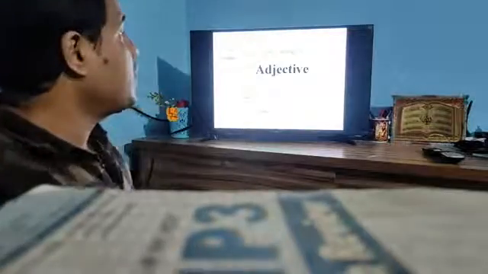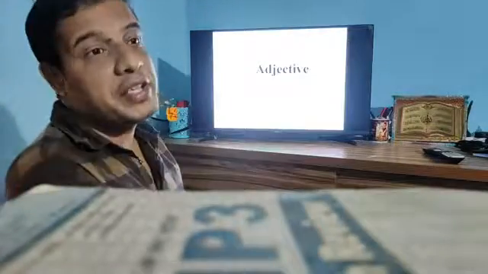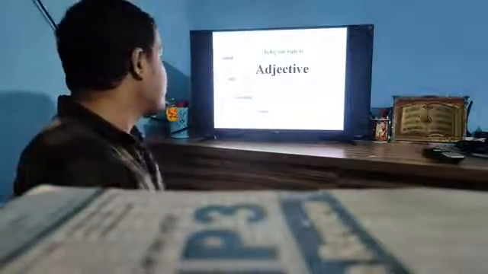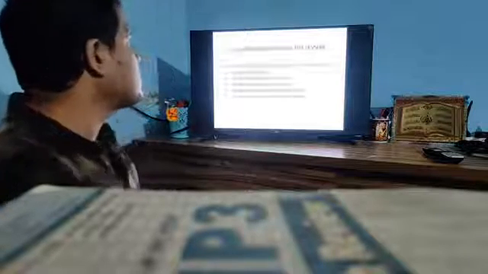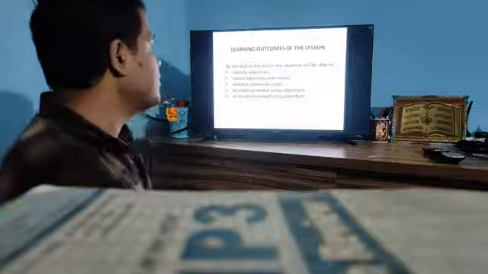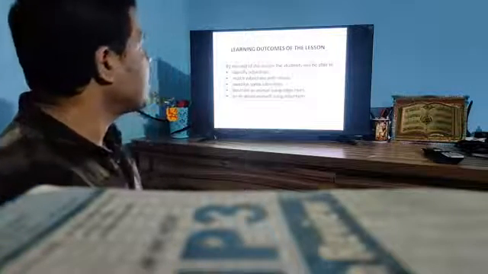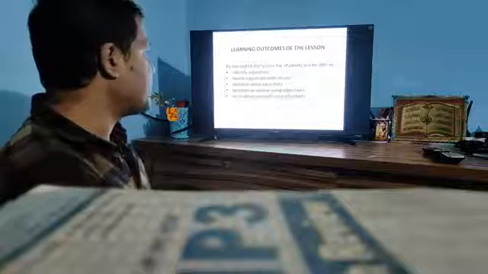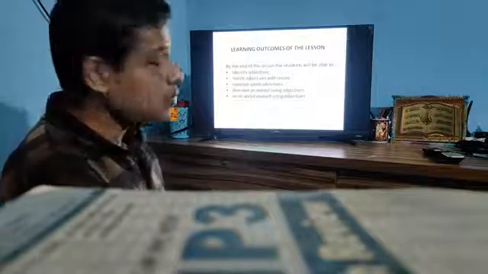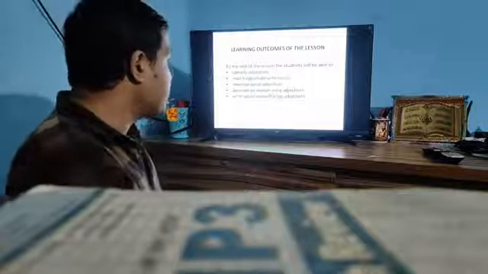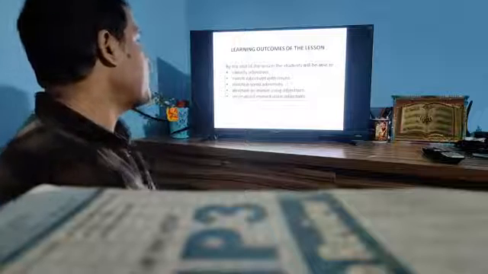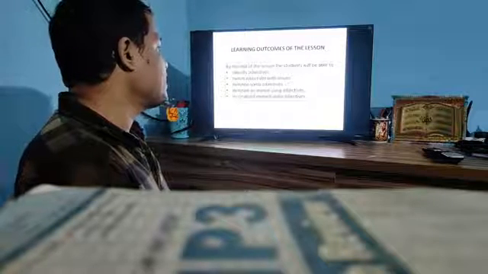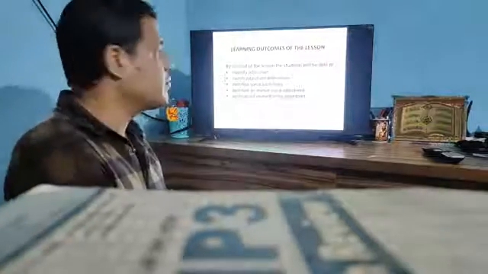So dear students, today our topic is adjective. We are going to discuss adjective in our class. Okay? Our topic is adjective. Learning outcomes of this lesson: by the end of the lesson, the students will be able to identify adjectives, match adjectives with noun, mention some adjectives, describe an animal using adjectives, write about oneself using adjectives. Okay, this is our learning outcome.